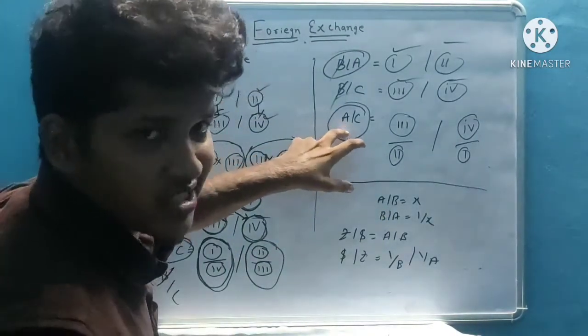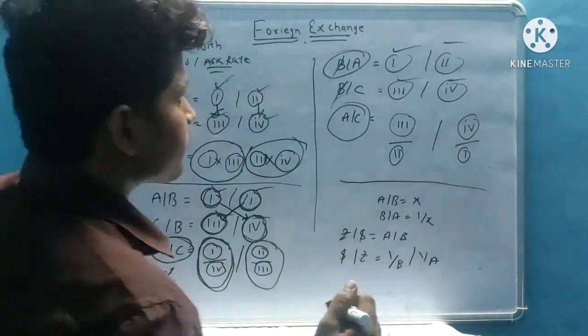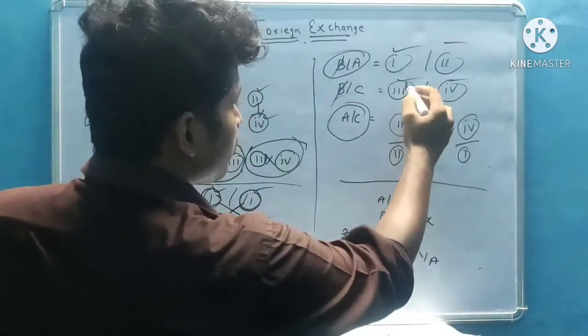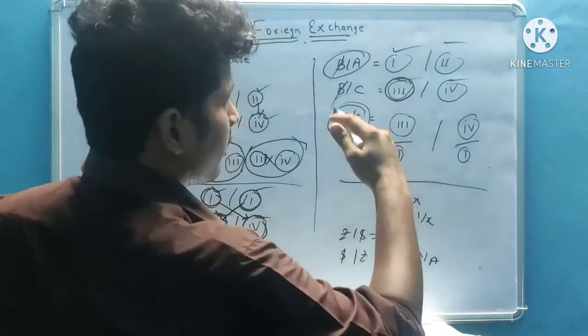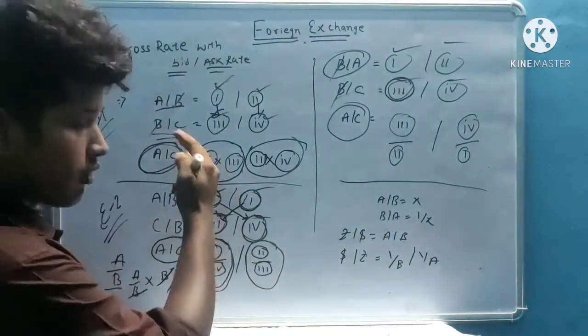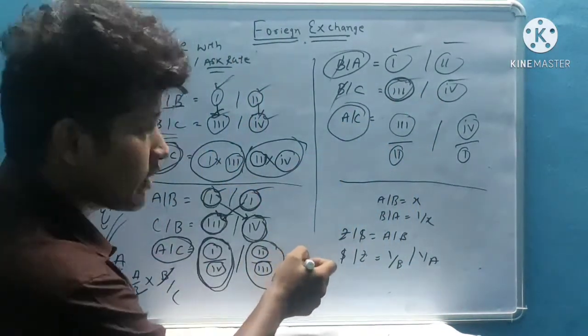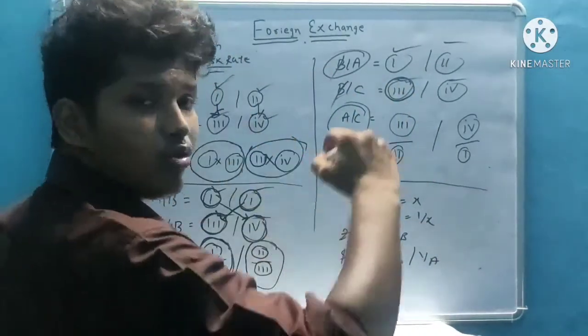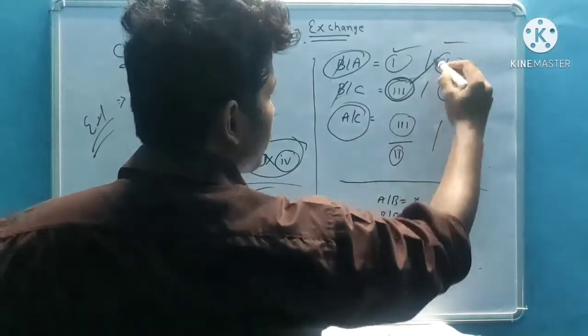So for the purpose of a by c, how will we calculate? With 3, the smaller amount, here we come from top to down. In inverse relation, we go down to top.